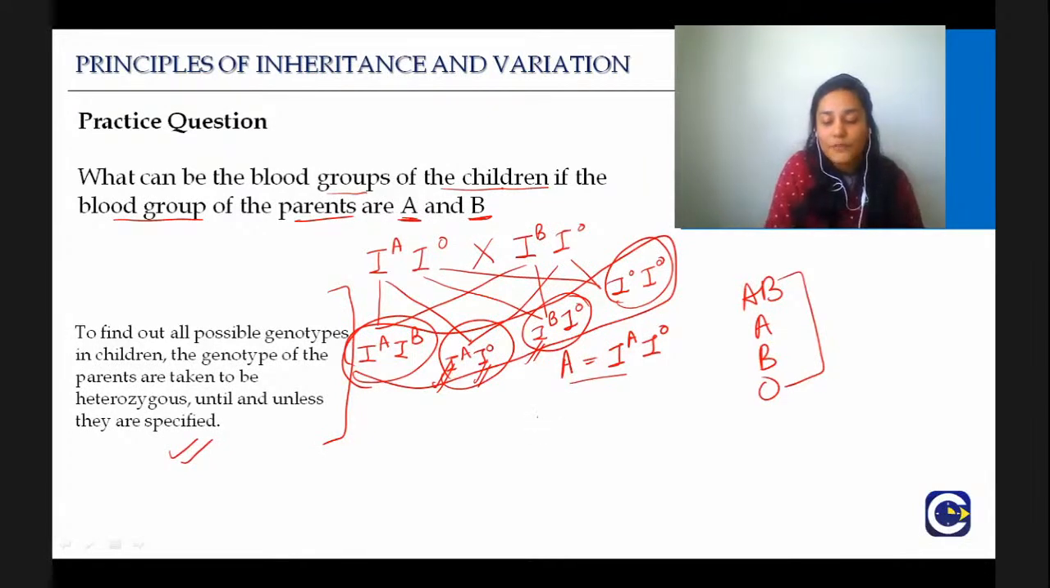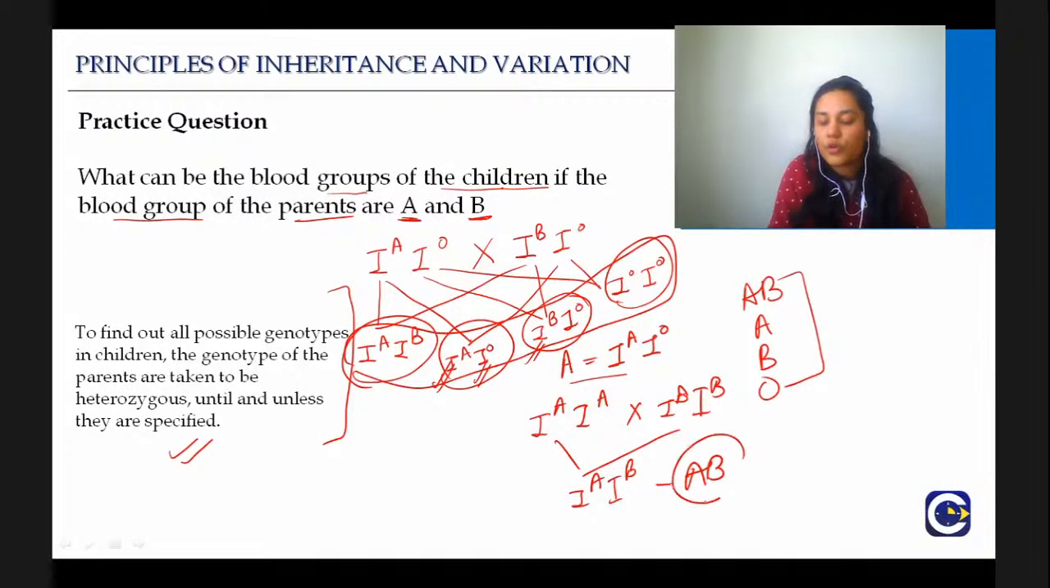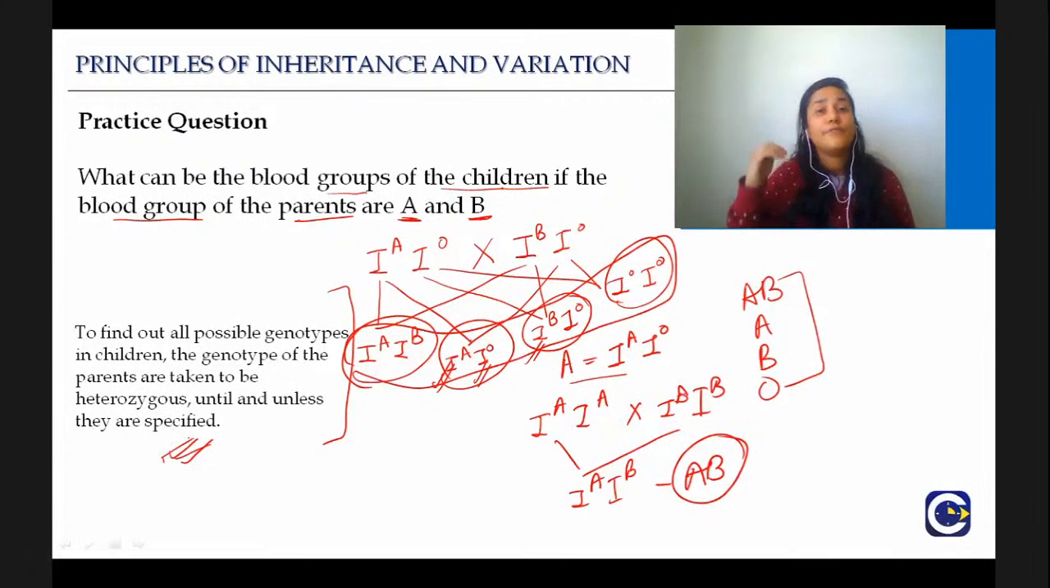For example, if you quickly take homozygous parents, IAIA cross with IB, then the only possibility is IAIB. That is AB blood group. So don't do that. That is why this is very important to remember. If they have not mentioned it in the question, always consider it as heterozygous.